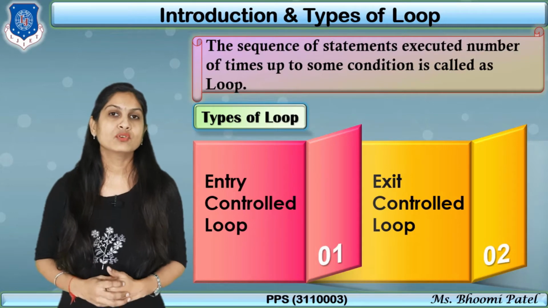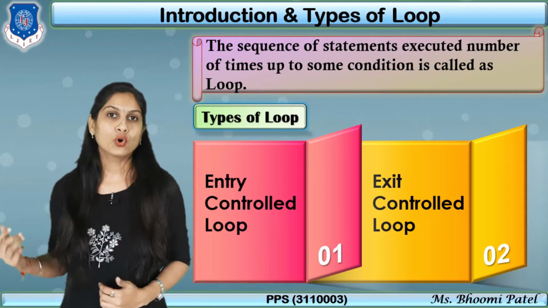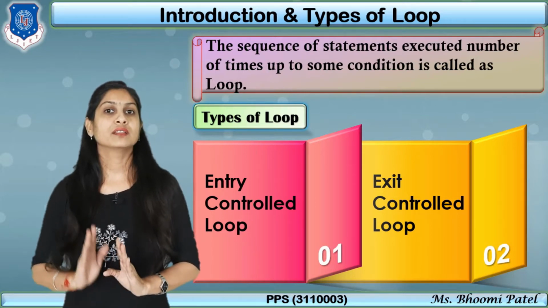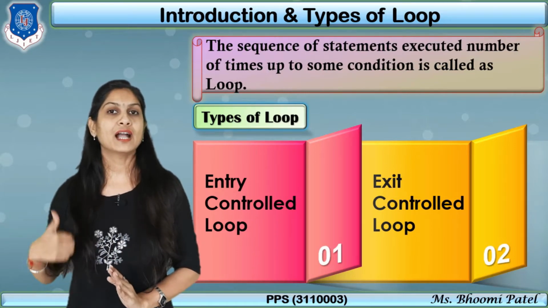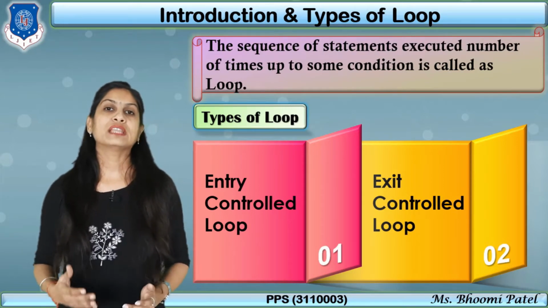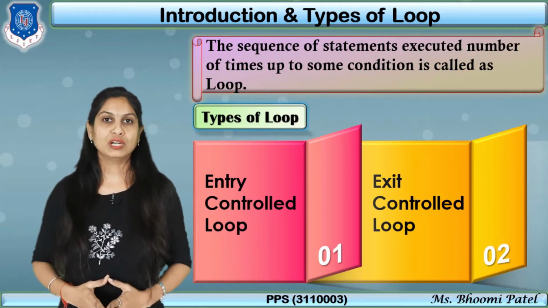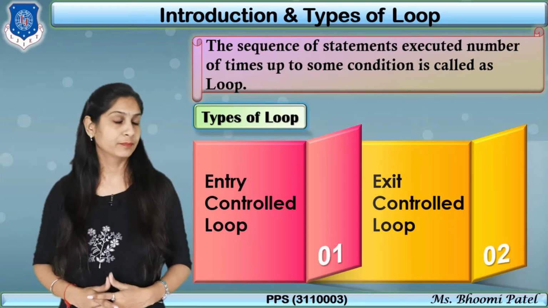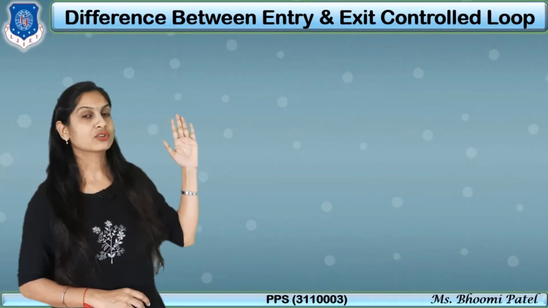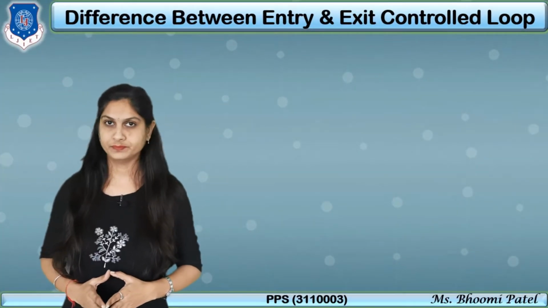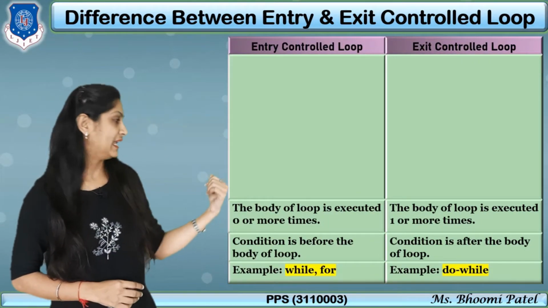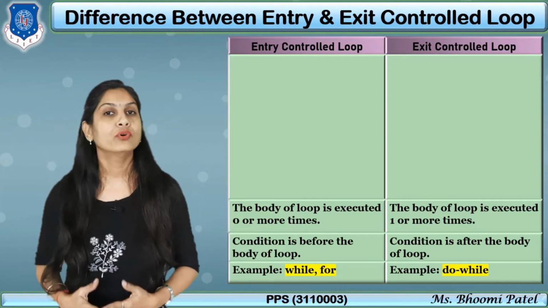The second is exit control. In this case, suppose I say, you can go if you have completed this work. So in that case, the condition is for getting outside, so it is known as an exit control loop. That type of loop we have to learn in this particular unit. Now let's see in detail the difference between entry control loop and exit control loop. The first difference is that the body of loop is executed 0 or more times.